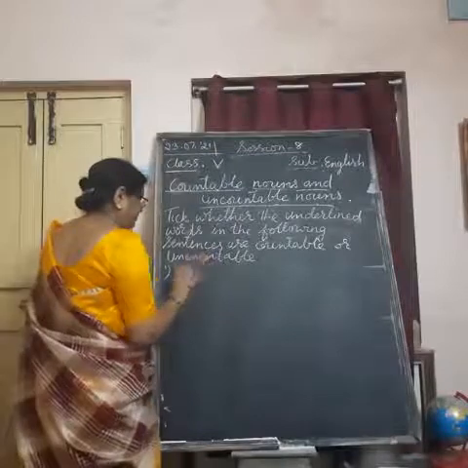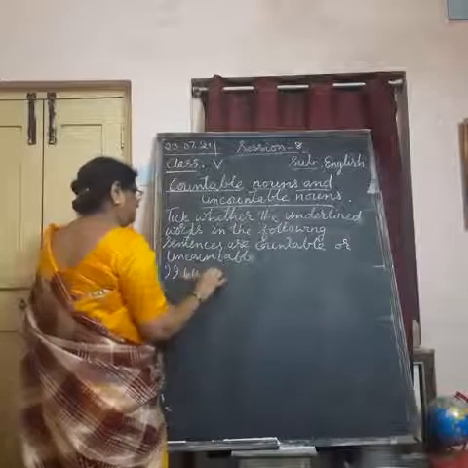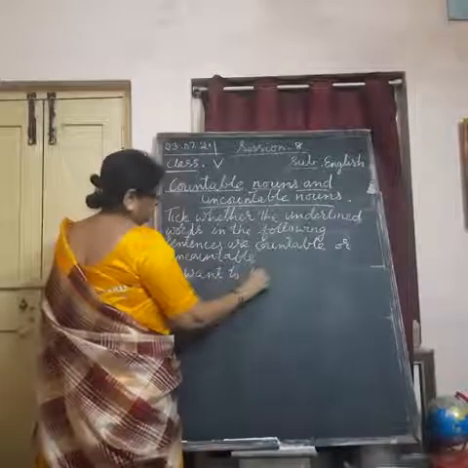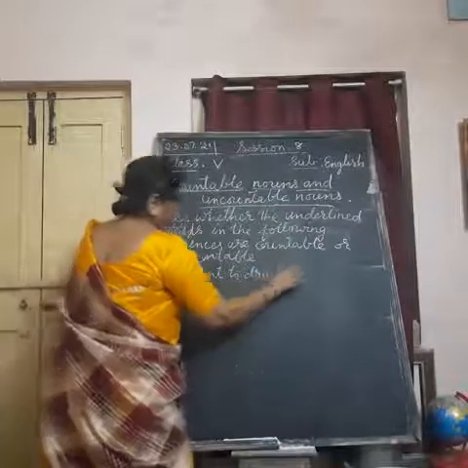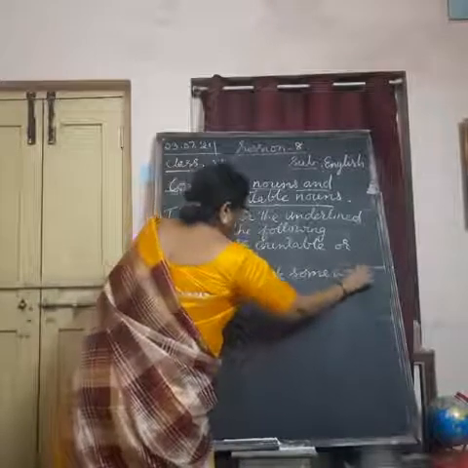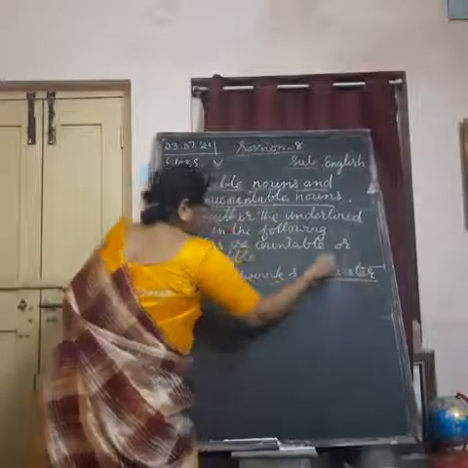I want to drink some water. Here I am going to underline water.